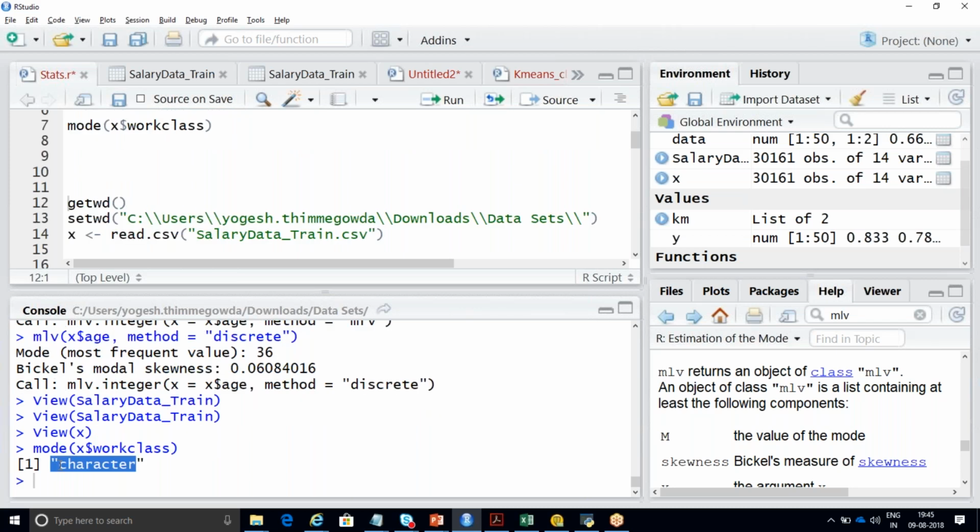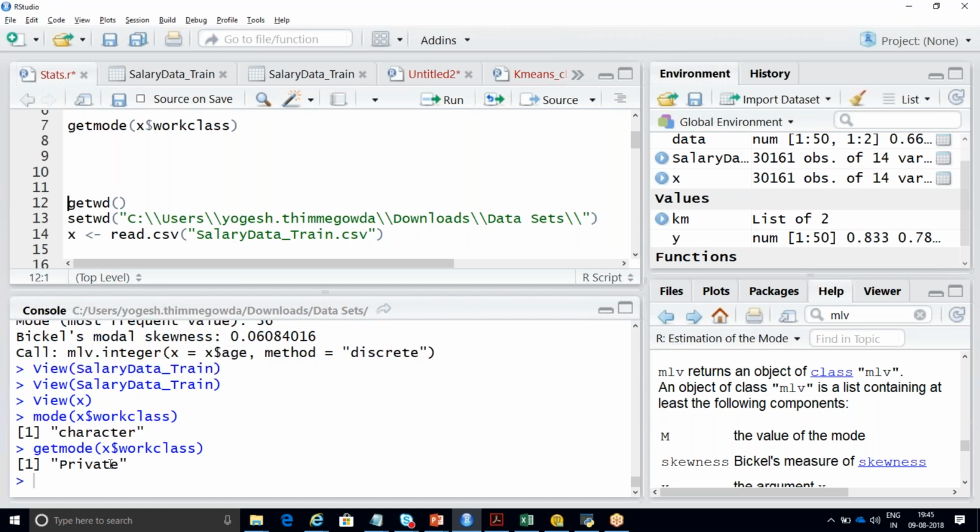Can anyone answer what is the next function? Somebody told me it is get mode. Somebody told me mode of dataset dollar column, that is Sanjay. Okay, Debanshu says it is get mode. Let me just try with Debanshu's answer, get mode. So this is Debanshu. It is showing it as private. What do you mean by this?